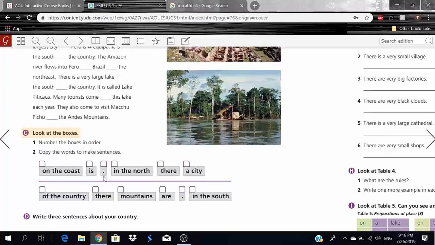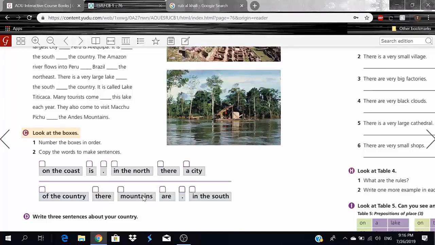Okay? Let's go to the second one. We have of the country, there, mountains, are, full stop, in the south. Okay? Obviously full stop in the end, so this is just number 6 right here. And we have there. We're going to start with there as well. Okay? Now it's are instead of is.